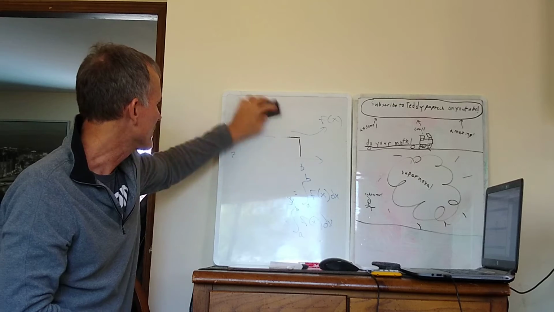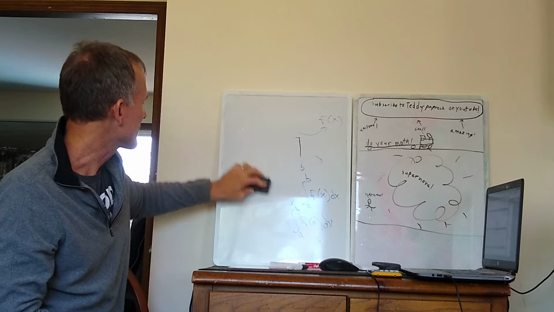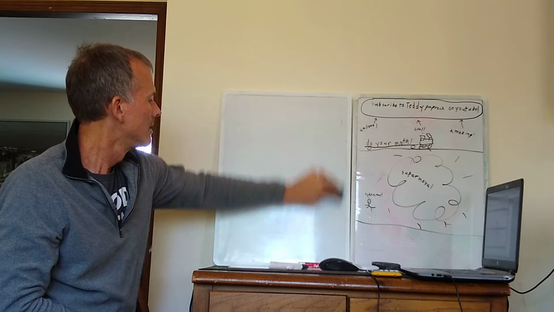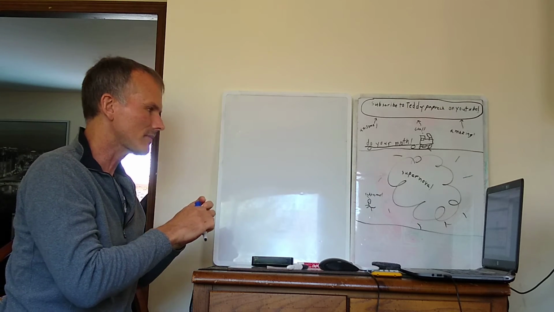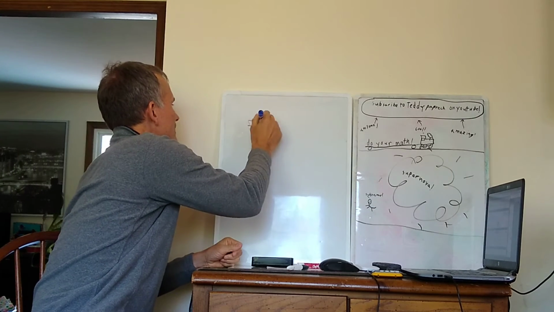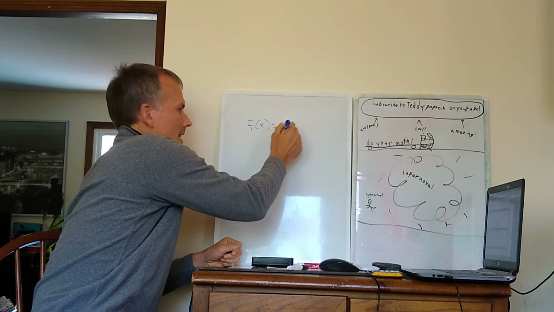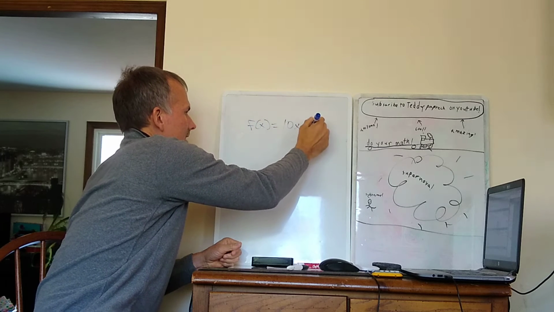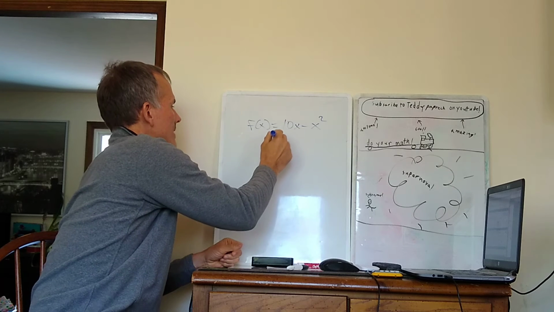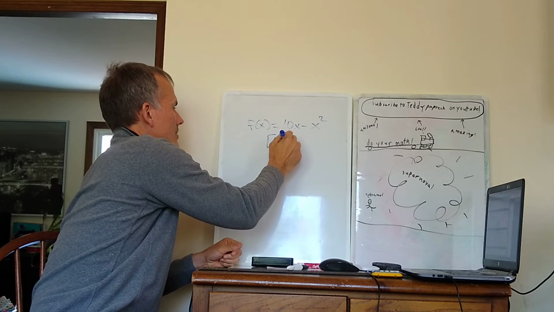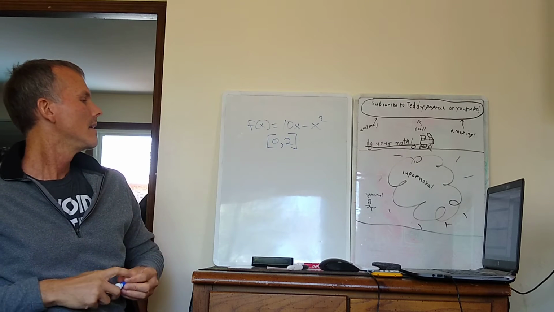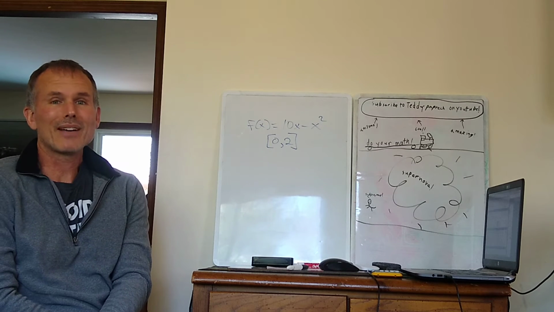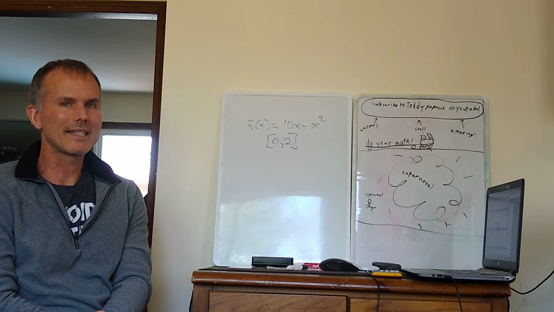This is actually problem number 1 out of the assignment. If you want to pause the video and open your assignment, you can play along. It gives us a function f of x equals 10x minus x squared, and it wants us to find the average value of that function on the x-axis interval from 0 to 2. Well, I don't have to draw this.